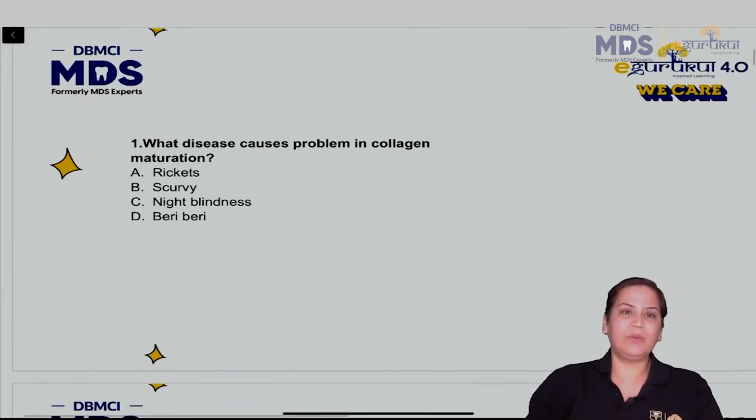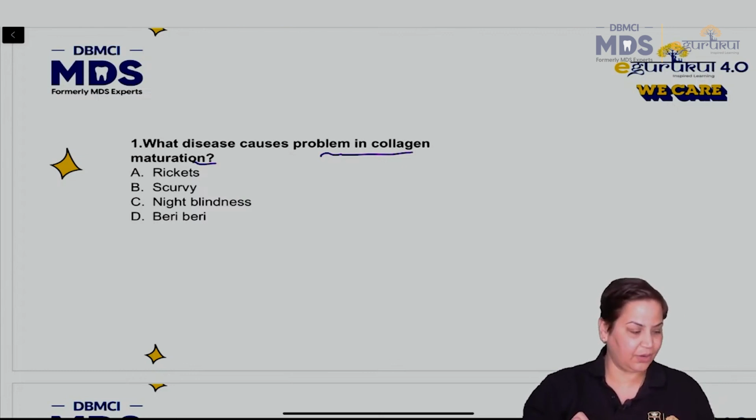Now, see question number 1. What disease causes problem in collagen maturation? Now, let's look at the options first. Rickets, scurvy, night blindness, beriberi.